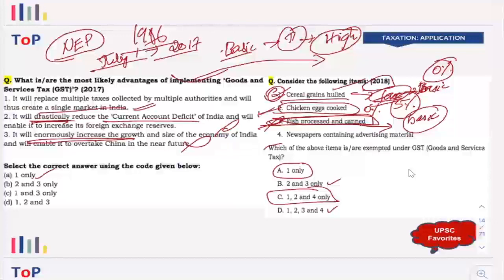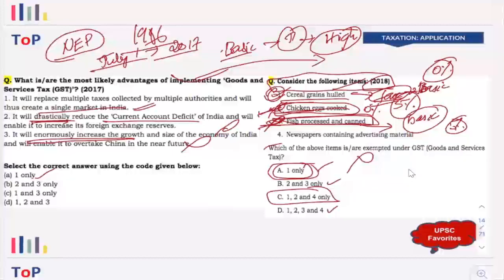Now, in case of chicken eggs, as I've mentioned, it does not attract GST. I'll give you some information. When we try to use logic, because I actually attempted prelims in 2018, I used the logic that chicken eggs cooked means I go to restaurants, and when I have this kind of thing, they take like 5% GST. So chicken eggs cooked will have GST. So what I did, these are not exempted. So 2 and 3 are not exempted. Then I had only one option, that is one only, and I did this and it was wrong.